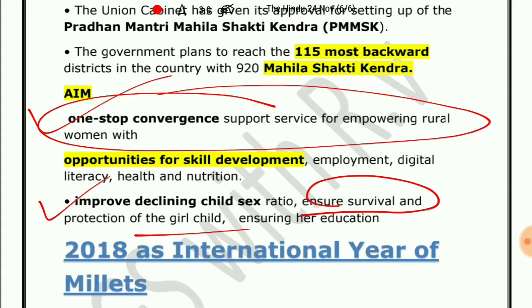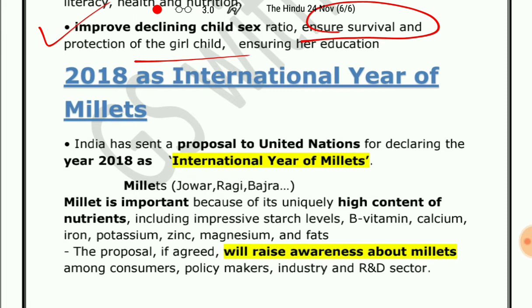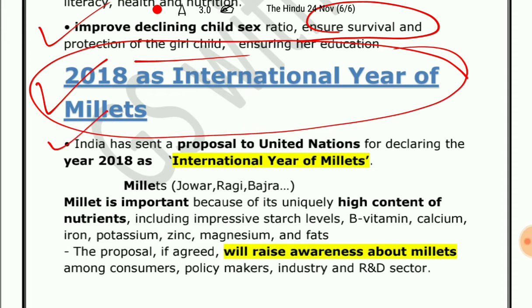What is the plan of the government? The government is planning to reach 115 most backward districts in the country with the help of this Pradhan Mantri Mahila Shakti Kendra. So let's move to the next and final news item, which is related to the International Year of Millets. India has sent a proposal to the UN, that is United Nations, for declaring 2018 as the International Year of Millets.